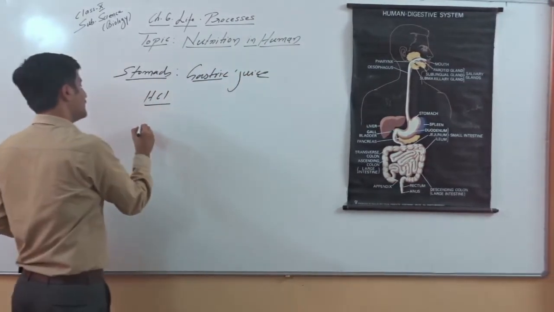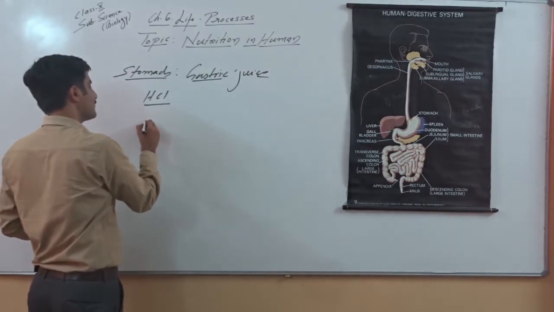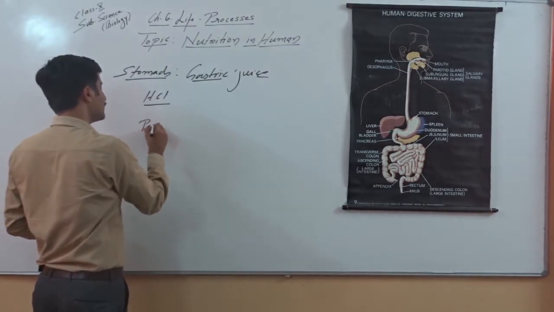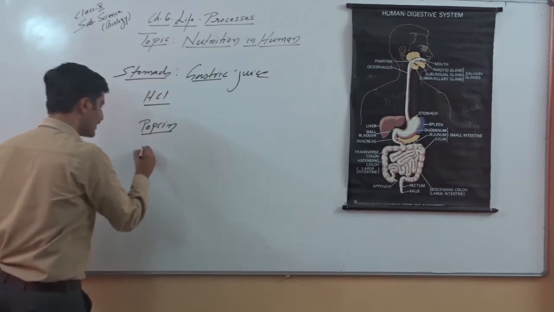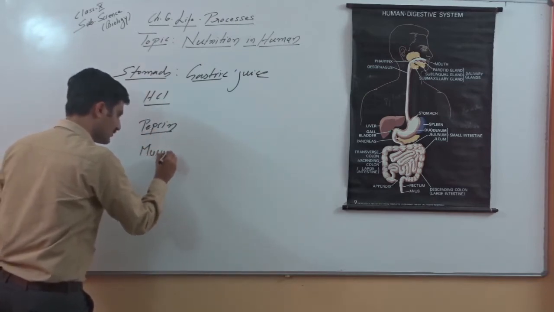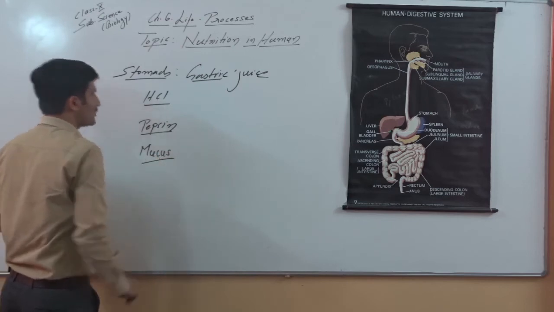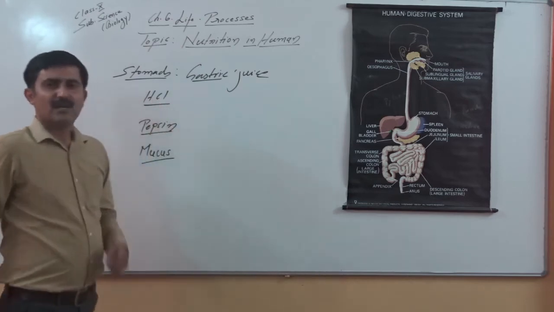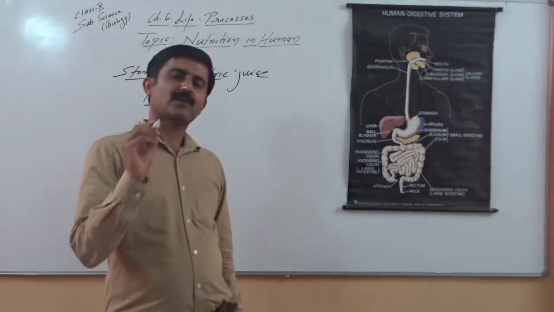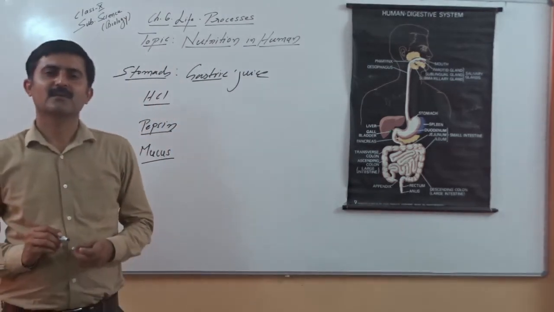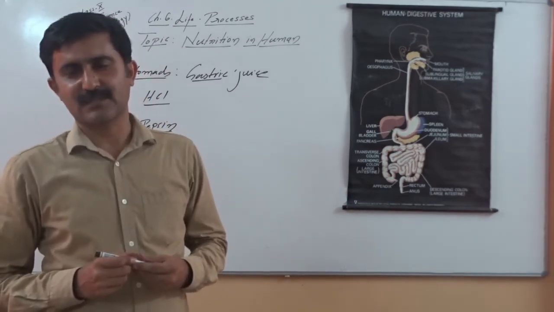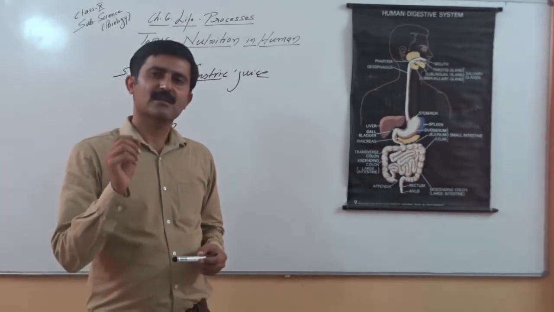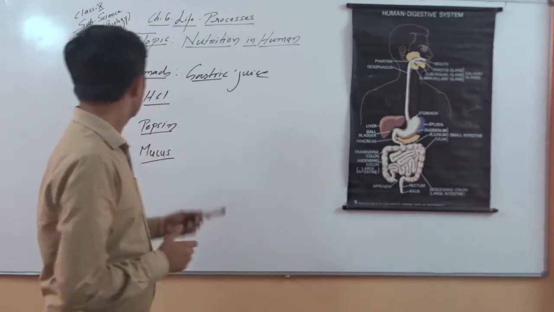Then there are enzymes. The particular enzyme we have talked about is pepsin, and the third component we have to remember is mucus. So please remember, hydrochloric acid helps in activation of the enzyme pepsinogen into pepsin, kills the microbes, and provides an acidic medium.